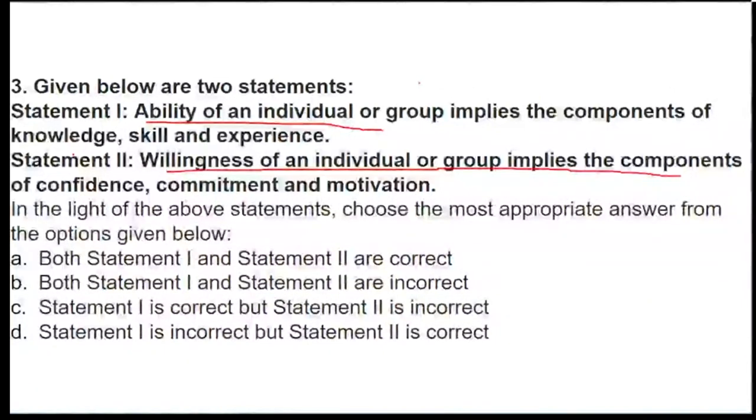I'll just read for everyone. Statement 1 says that ability of an individual or group implies knowledge, skills and experience. Statement 2 says that willingness of an individual or group implies the confidence, commitment and motivation. So which statement is correct or which statement is incorrect?